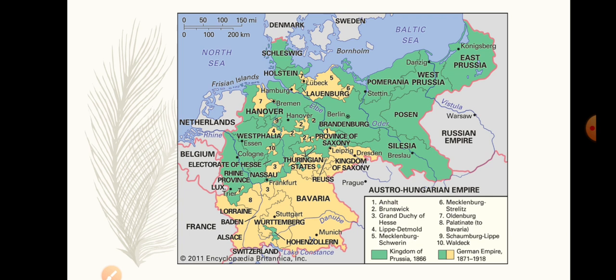Then you can see Bavaria in the south, Lorraine, Württemberg, and so on. These are separate kingdoms with their own kings, but very little power. Obviously, even after unification, these kings stayed kings of their states, but they had literally no power at all.